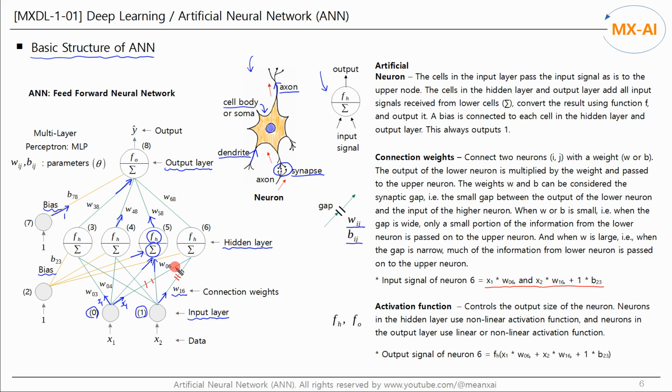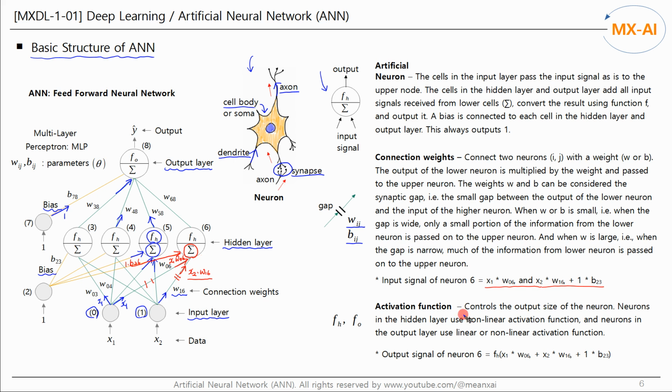The size of this input is X1 times W06. The size of this input is X2 times W16. And the size of this input is 1 times B26. The sum of these inputs is the total amount of information received by node 6.